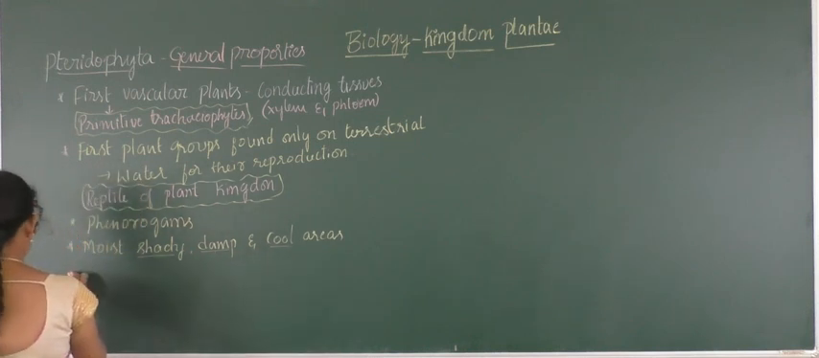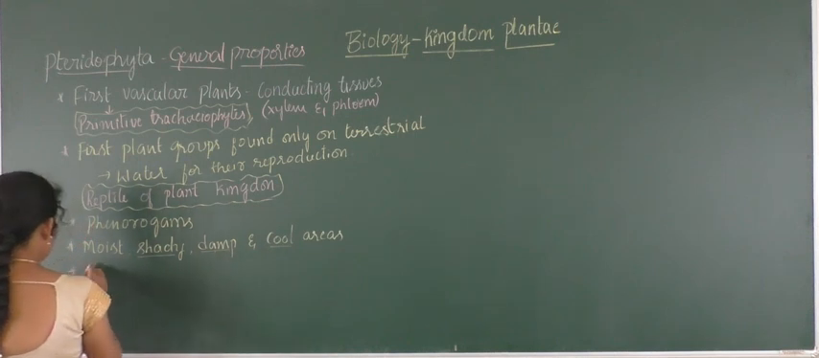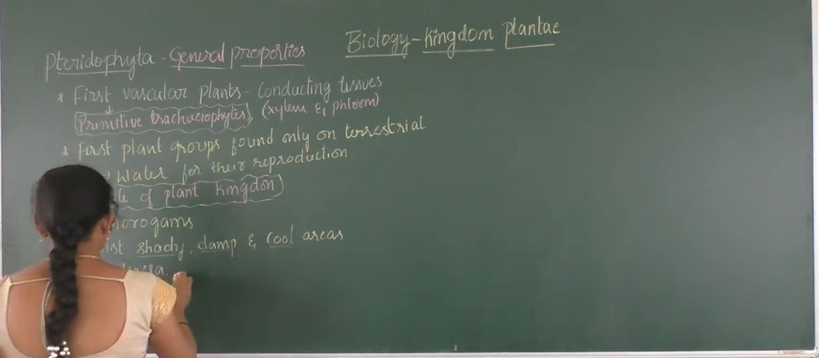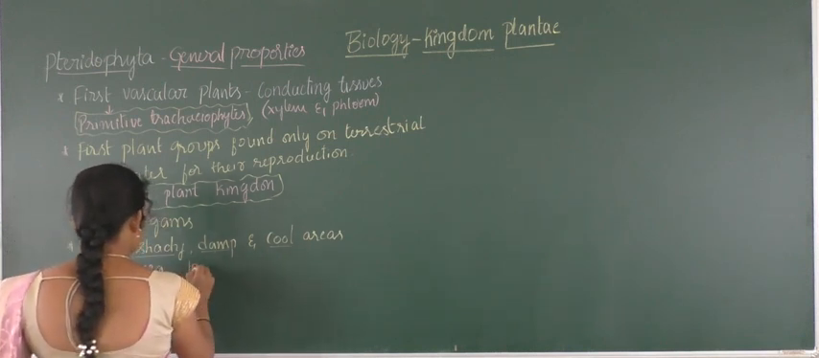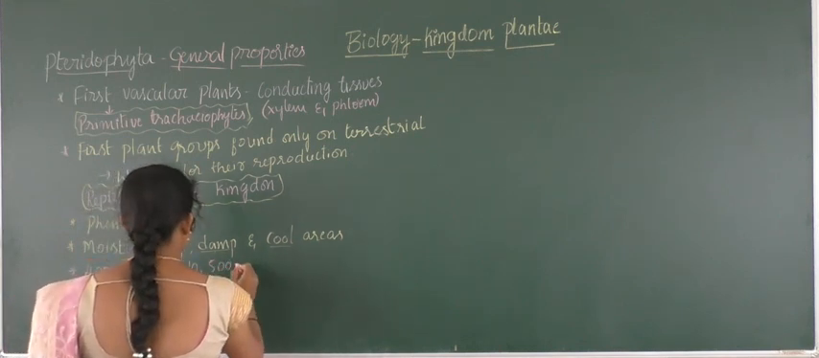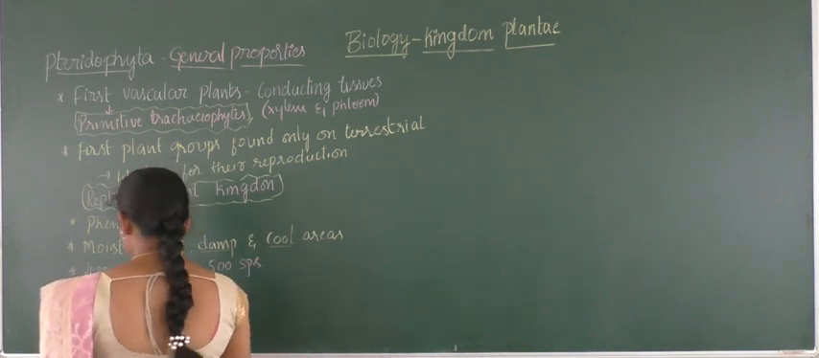And the next is, there is a presence of more than 400 genera, of which nearly 10,500 species are there. The number of species present in pteridophytes is around 10,500.